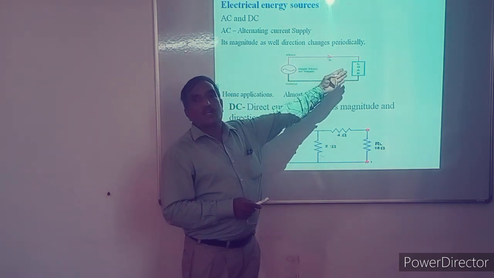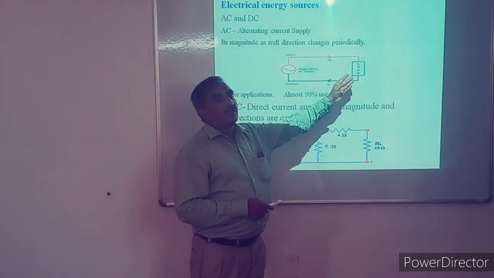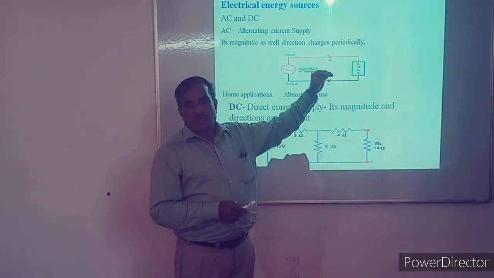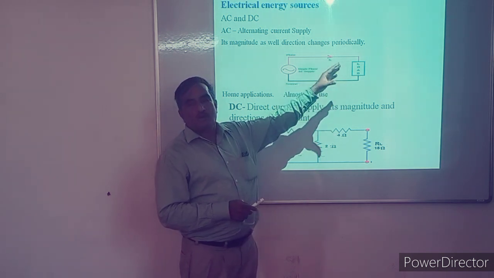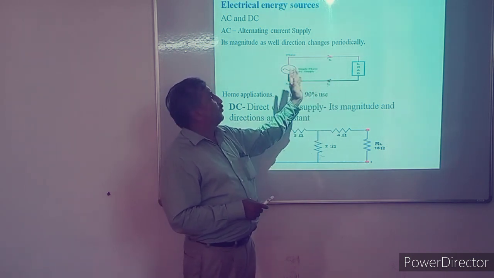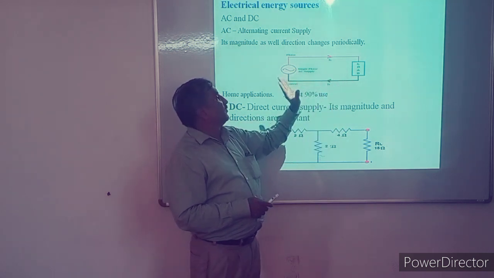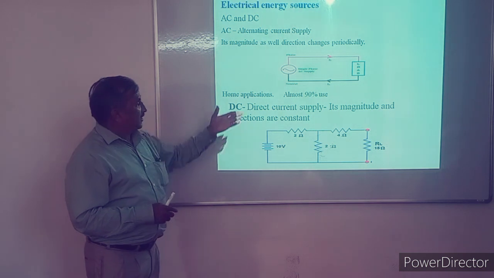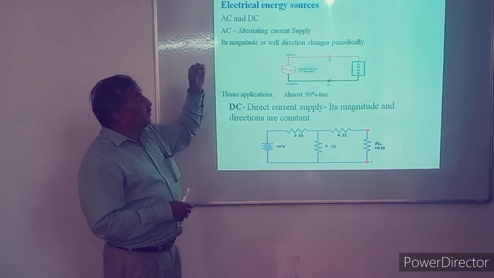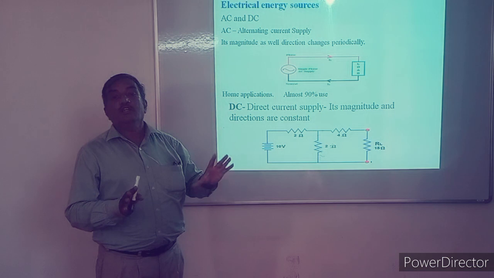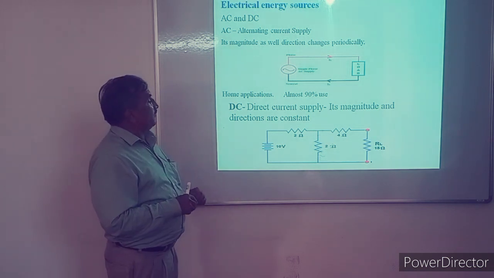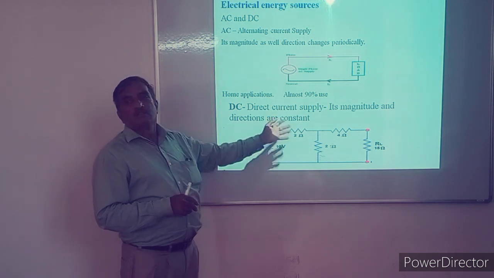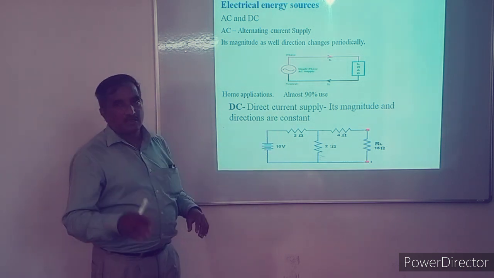Any type of load we connect to this AC. This may be a fan, a bulb, a tube or any device, even a deep freeze or any home appliances, even a heater. So this is the AC circuit and this is the AC source. Here again I have mentioned 90% of electrical energy we use is AC energy, and of course a DC source provides direct current in the circuit.